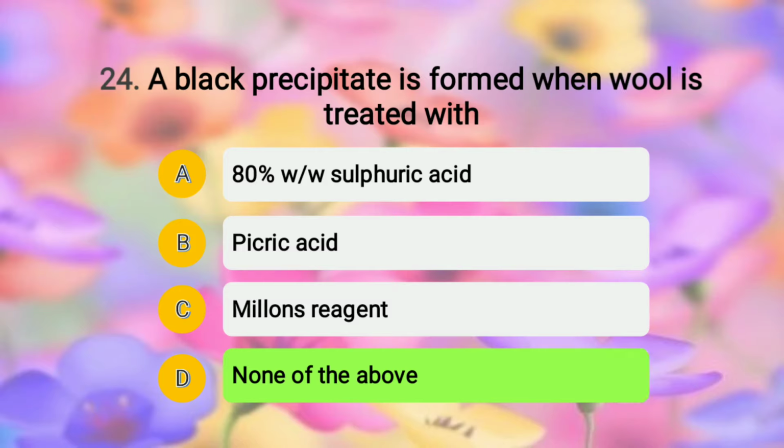Basically, when lead acetate is added to a solution of wool in caustic soda, a black precipitate is formed because of high sulfur content. In all of these three, a black precipitate is not formed. So the answer will be none of the above.